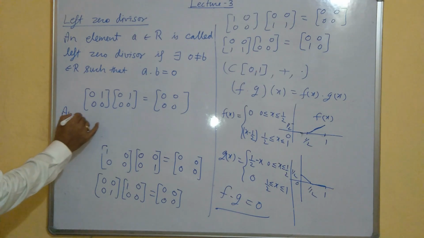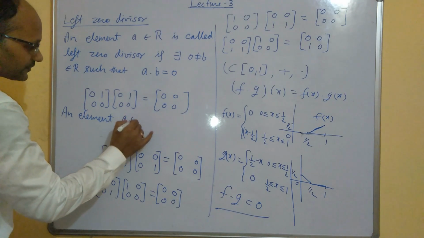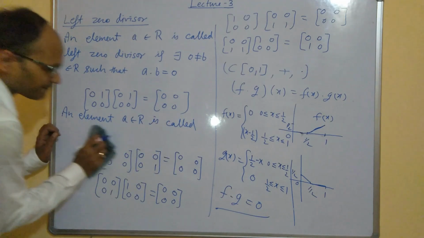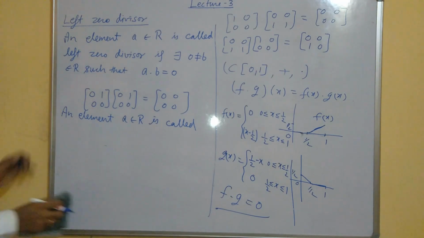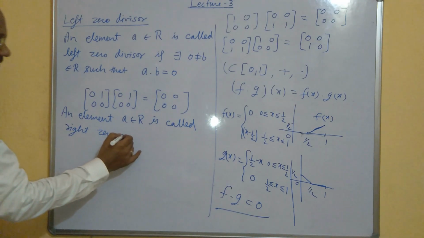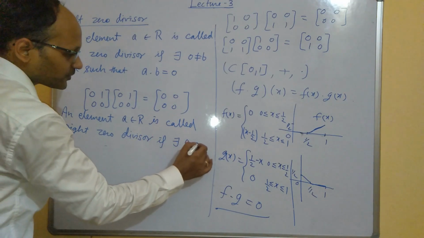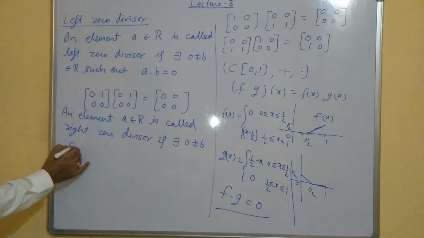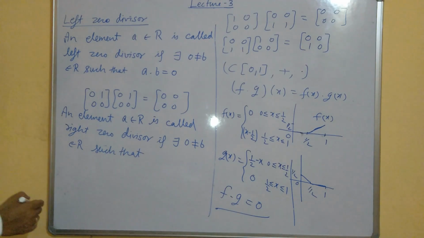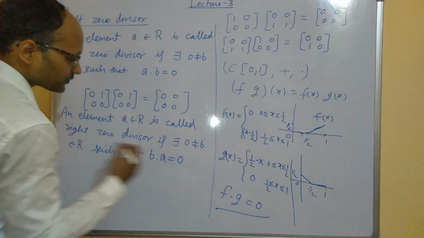An element A in R is called right zero divisor if there exists a non-zero B in R such that, so A is right zero divisor, so I will keep A on the right side, B into A is 0.